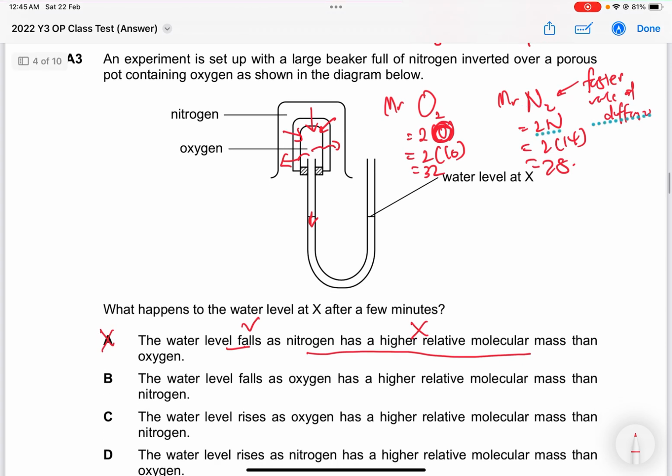Water level falls. Okay, this is true. Why is it true? Because oxygen has a higher relative molecular mass than nitrogen. Actually, this is correct. Okay, so B is the answer.